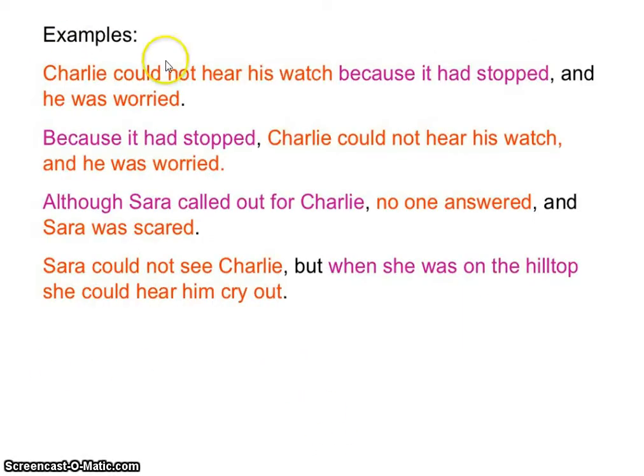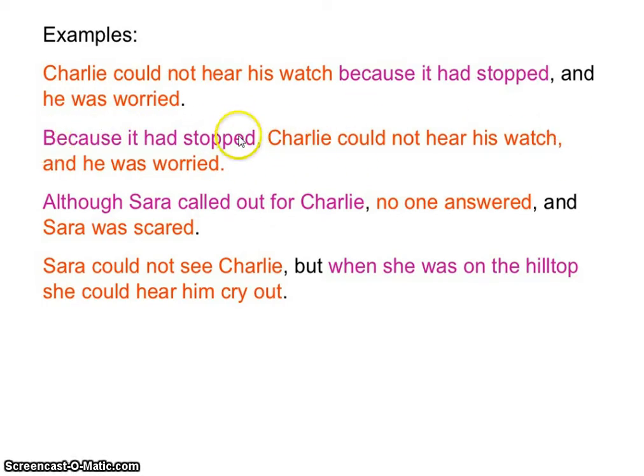So, Charlie could not hear his watch. That can stand on its own. Because it had stopped, cannot. So Charlie could not hear his watch is independent. Because it had stopped is dependent. And he was worried. There's your comma. There's your conjunction. He was worried is also independent. Now the next one. Because it had stopped. There's your subordinating conjunction. Doesn't make sense on its own because it had stopped. Charlie could not hear his watch, however, does.